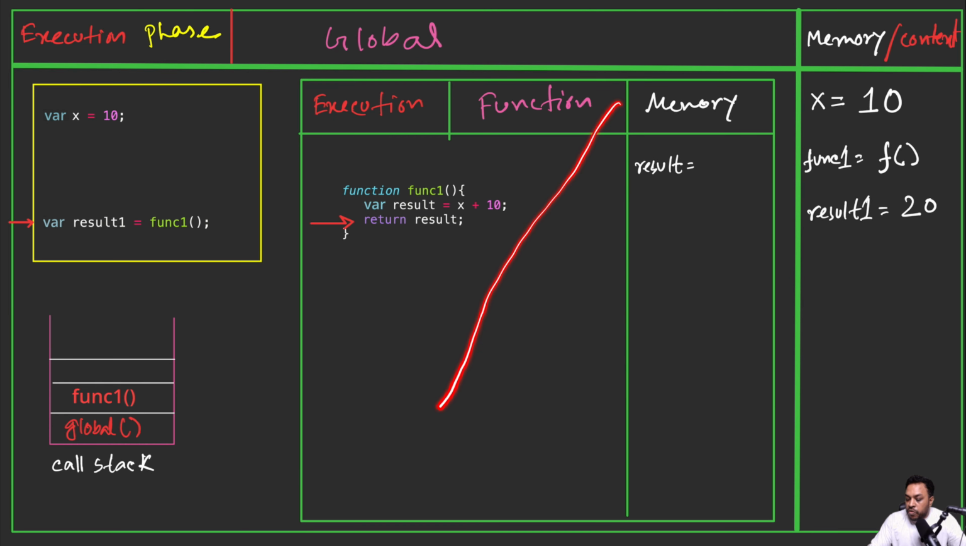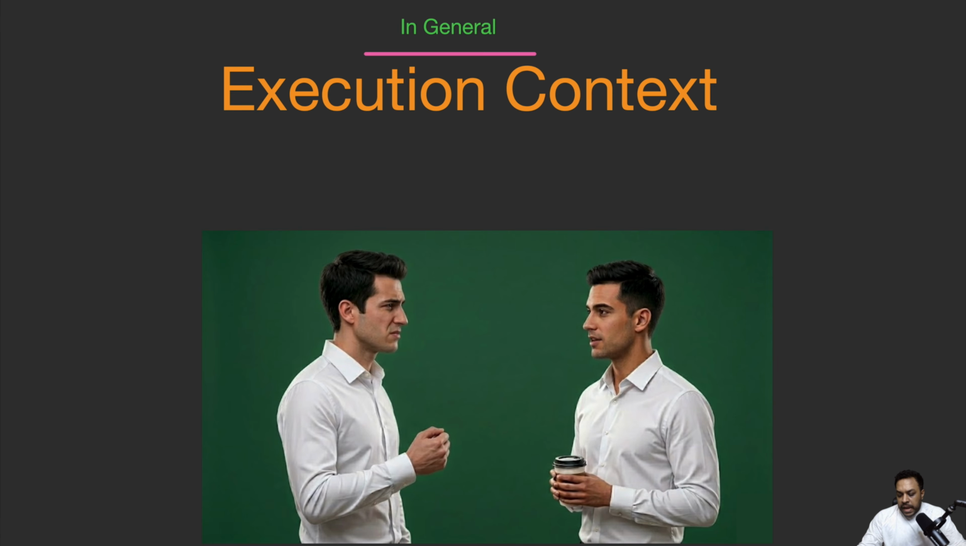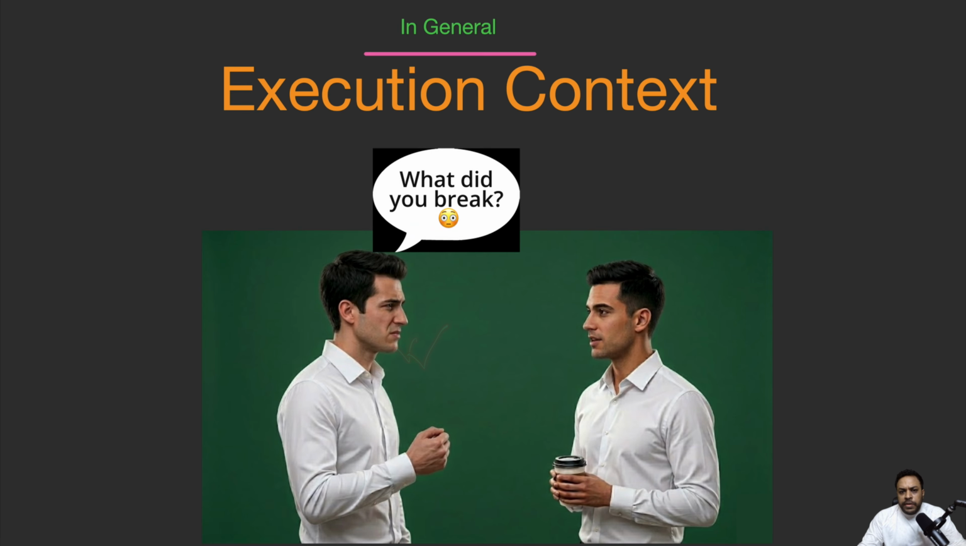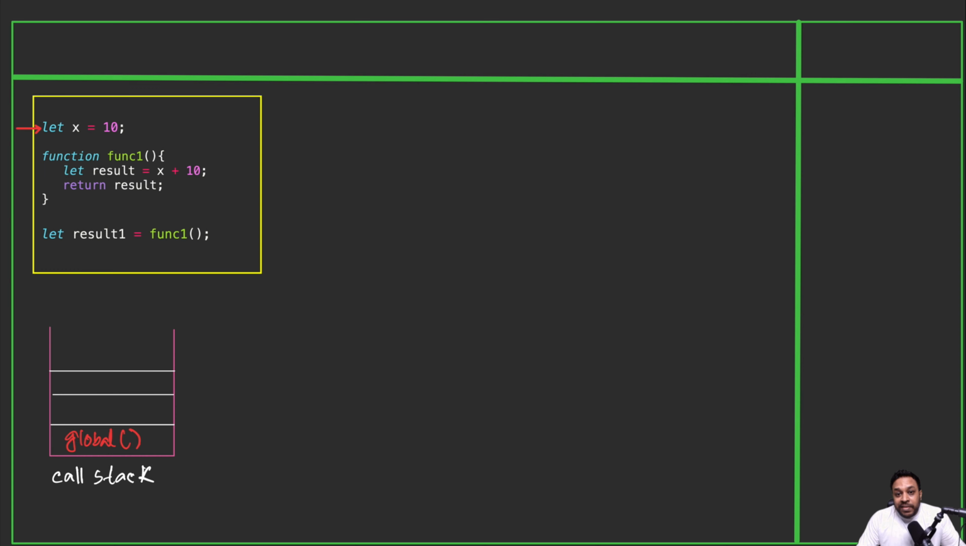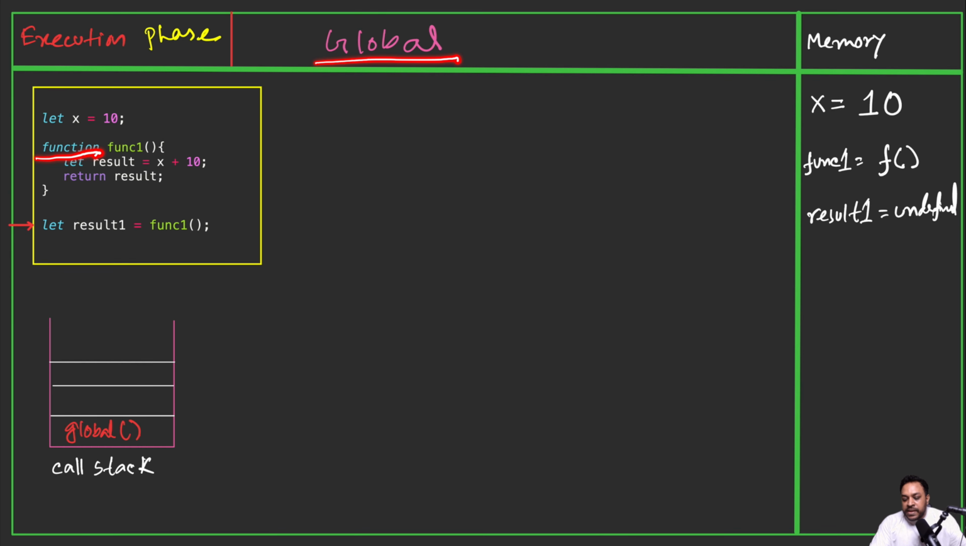This execution context will be gone. Why? And this guy got really confused. What did you break? Did you break your mobile? What is actually global? Now I think it is high time to explain what is actually execution context.